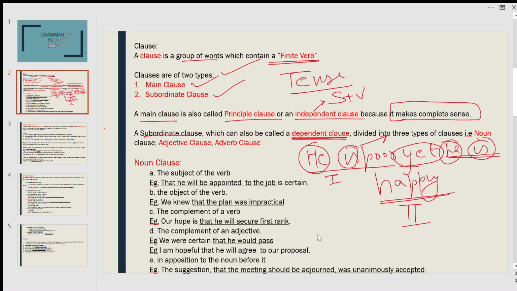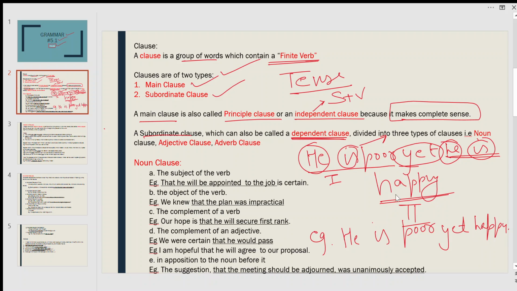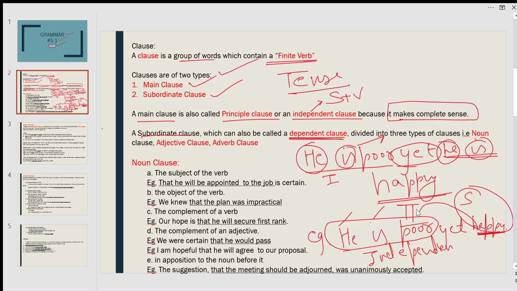If I say, he is poor yet happy, it also has two parts. It tells that he is poor and happy, but in the first part there is a subject and a verb, so it is an independent clause. But this one doesn't have a subject, so it is not independent, it is a subordinate clause which totally depends on this.